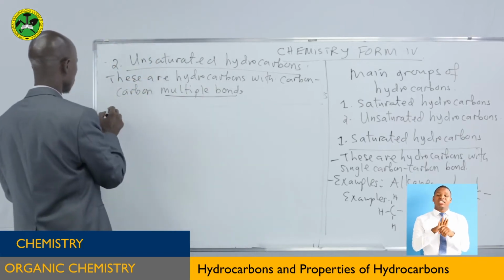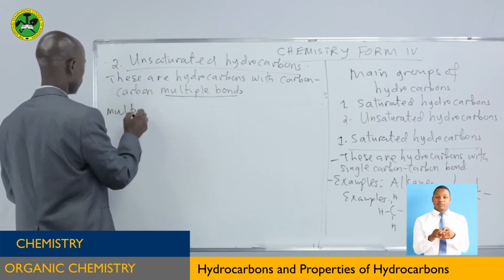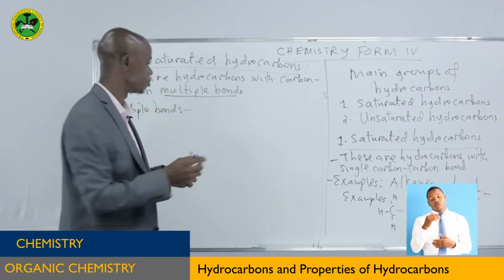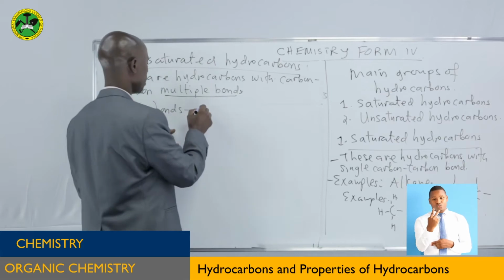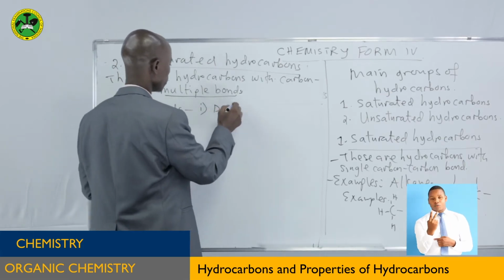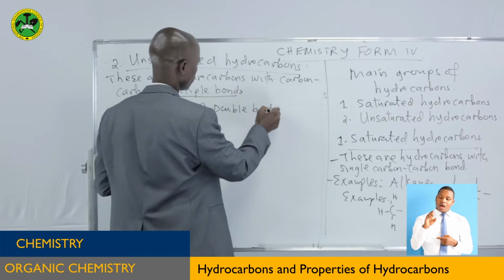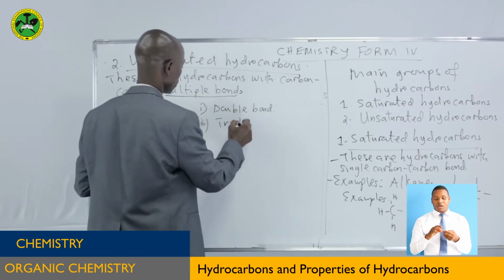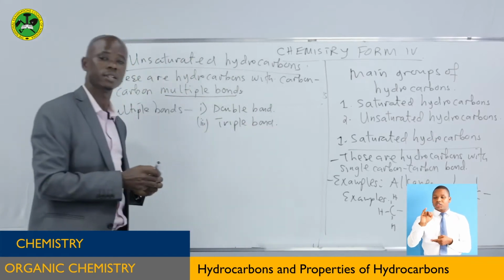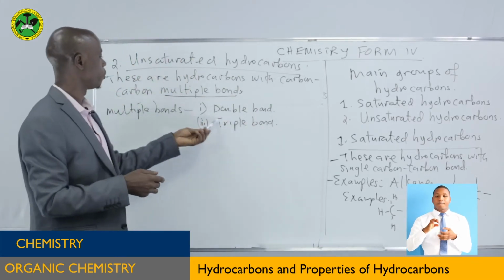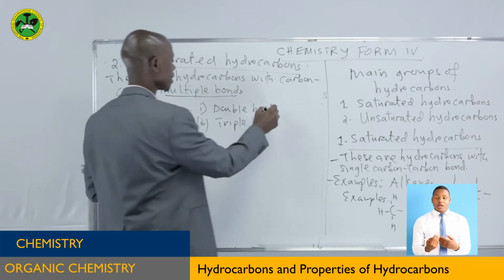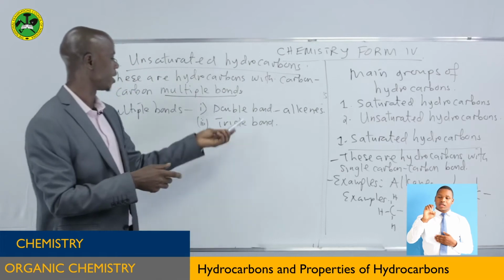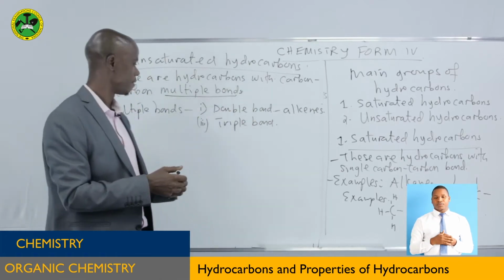Here, multiple bonds refers to 2 bonds that we are talking about. Number 1, double bond. Number 2, triple bond. Yes. Now, which hydrocarbons have the double bond? These are alkenes. Alkenes, they have carbon-carbon double bond.